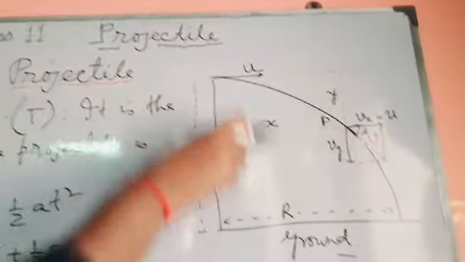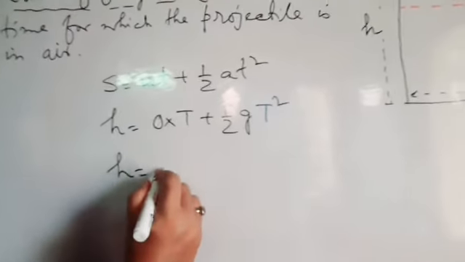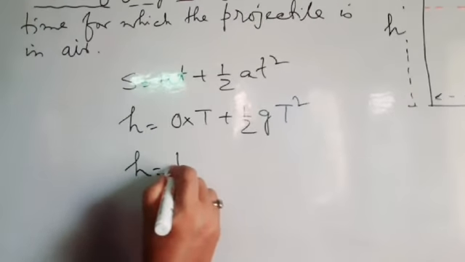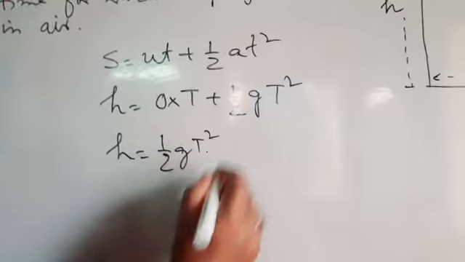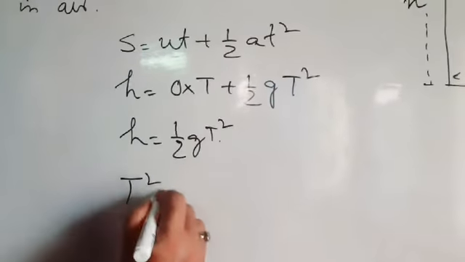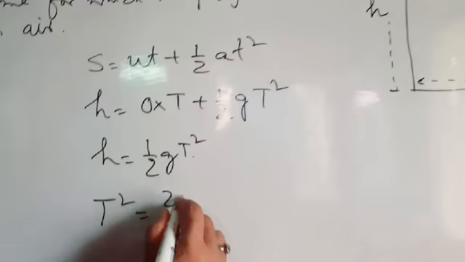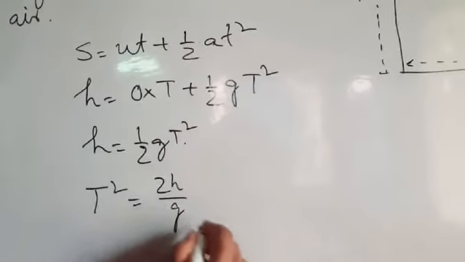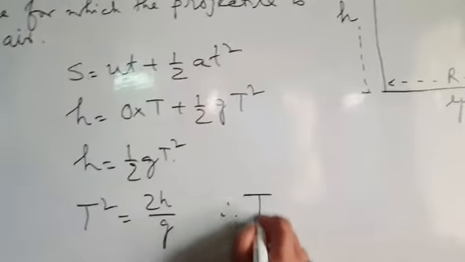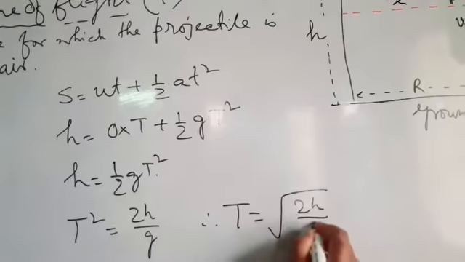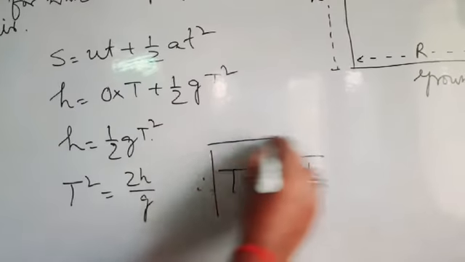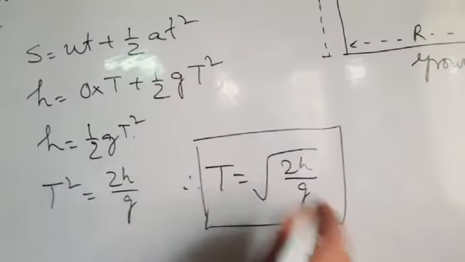Here u means initial velocity in downward direction. So h equal to half g t square, or T square equal to 2h by g. Therefore T equal to square root of 2h by g. This is the formula for time of flight.